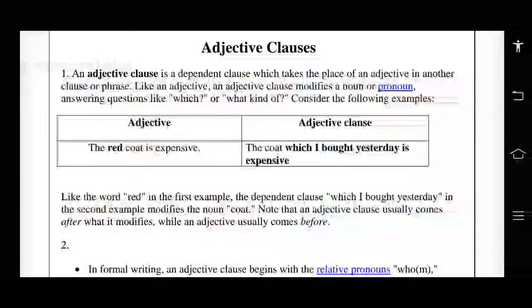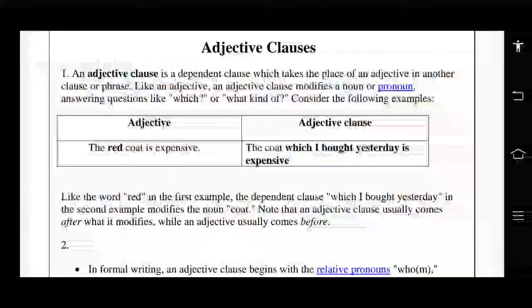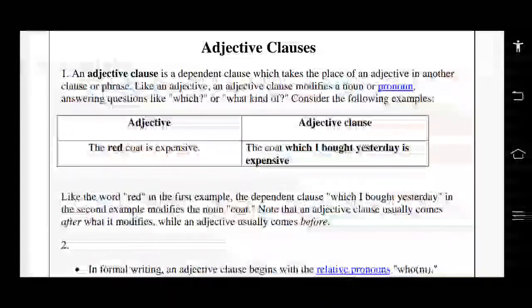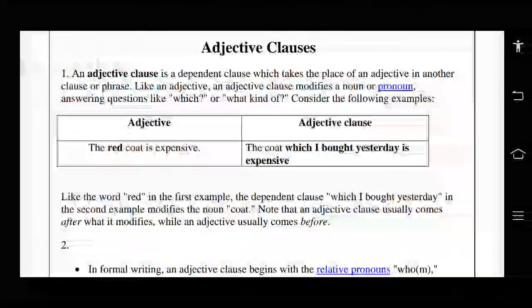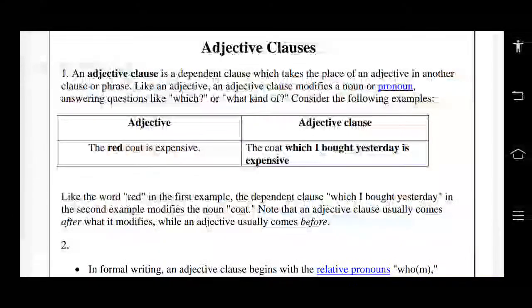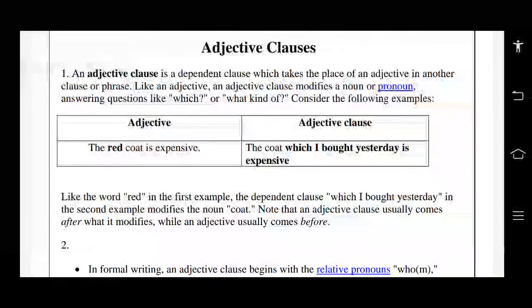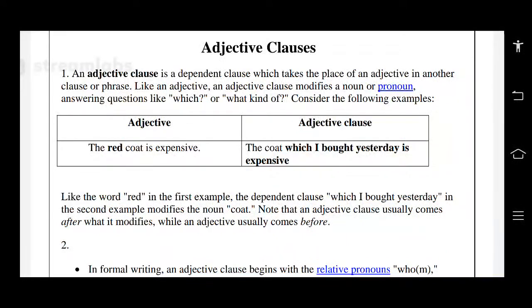The red coat is expensive. The red coat is expensive. So in the sentence, the red coat is expensive, the word red itself is an adjective. But instead of the adjective red, in the place of red, it was used like this.